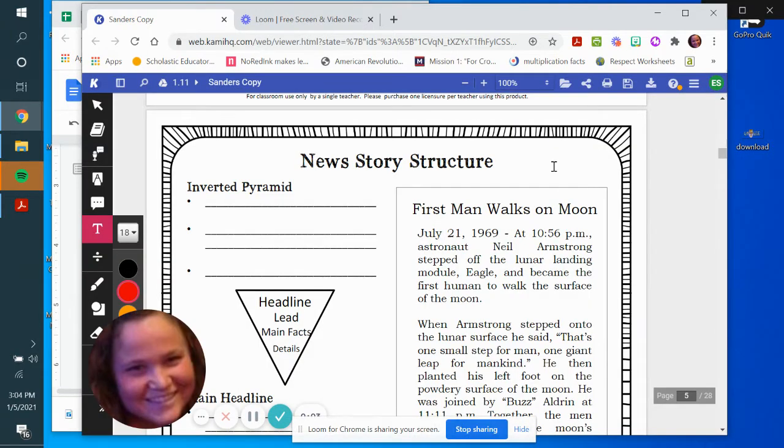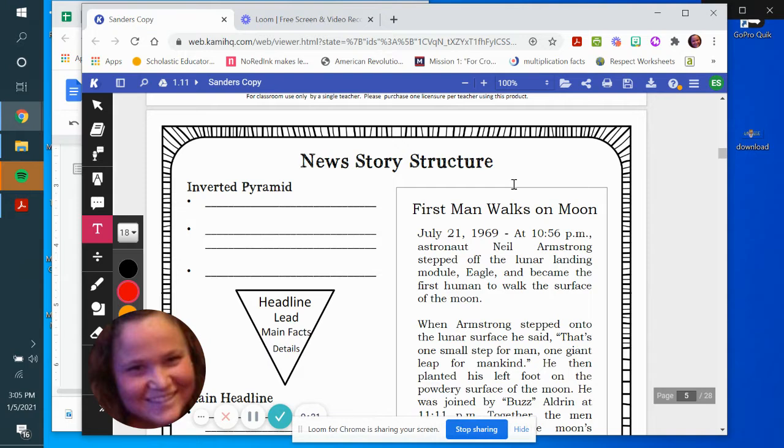All right, boys and girls, same thing, same story today. You have to have your digital notebook open on one side of your screen and your Edpuzzle on the other so that you can take your notes. So today we're going to talk about, we'll pause if you need some time to do that. Otherwise, I'm moving on. New story structure.